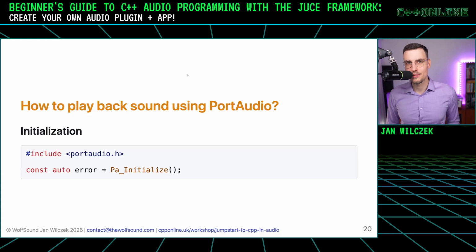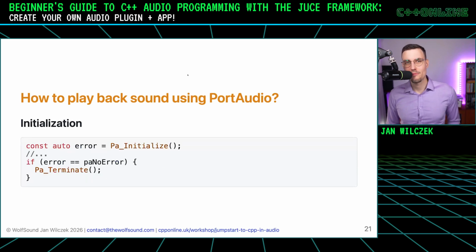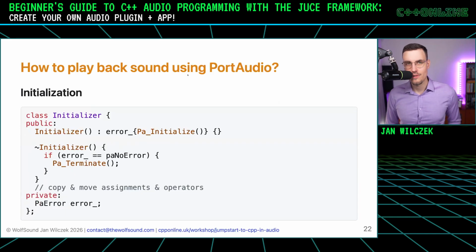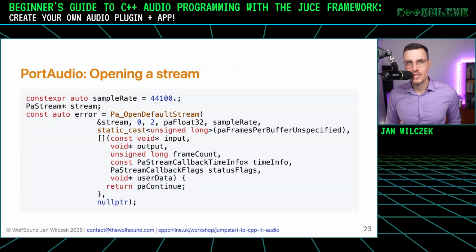What if you want to play back sound using PortAudio? Well, this is a C-style library. So we need to initialize it by calling Pa_Initialize first. Of course, when we're done with it, we should call Pa_Terminate. And since this has to be called always when Pa_Initialize is called, we can wrap it in an RAII style class.